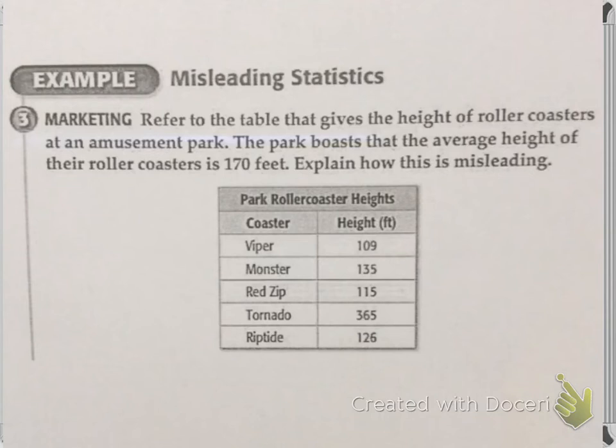Refer to the table that gives the height of roller coasters at an amusement park. The park boasts that the average height of their roller coasters is 170 feet. Explain how this is misleading. So take a minute and look at that data and see if you can see why that data is misleading. It says that the average height of the roller coasters is 170 feet. Well, this roller coaster is 109 feet. This roller coaster is 135 feet. This roller coaster is 115 feet. Then this one's huge. It goes up 365 feet. And then this last one right here, 126 feet.